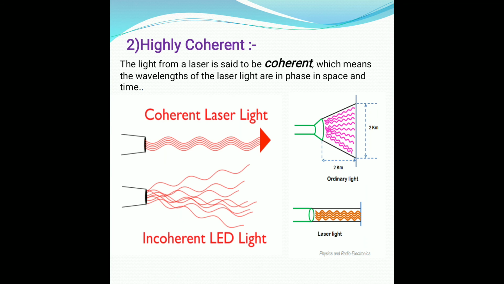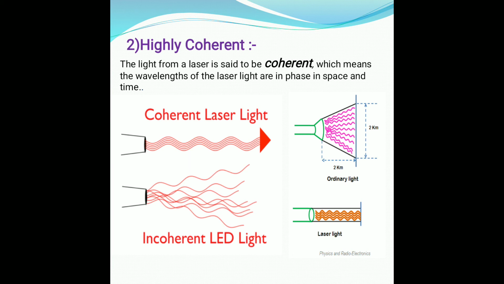Then second is highly coherent. The second property is about coherence. Laser light is highly coherent because the stimulated emission gives rise to the coherence in the radiated beam. That is, all the emitted photons are in same phase, right? We have seen in the principle, that is stimulated emission, that the laser beam is highly coherent because emitted photons are in same phase.